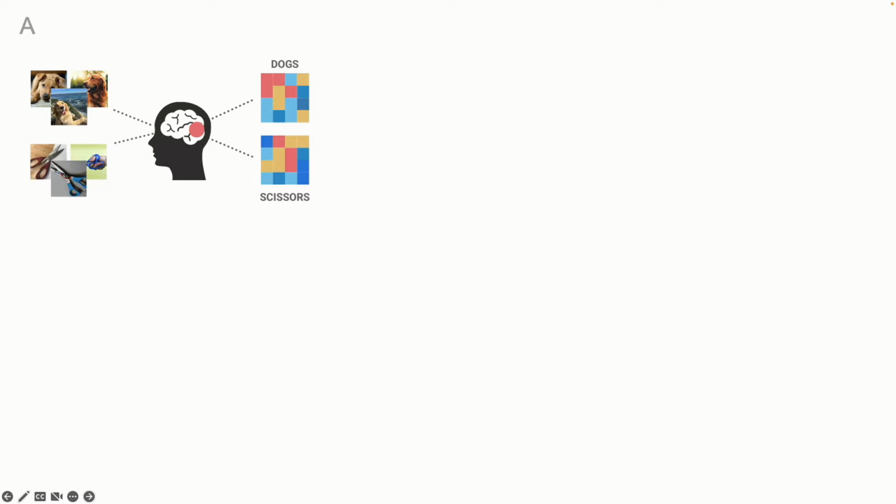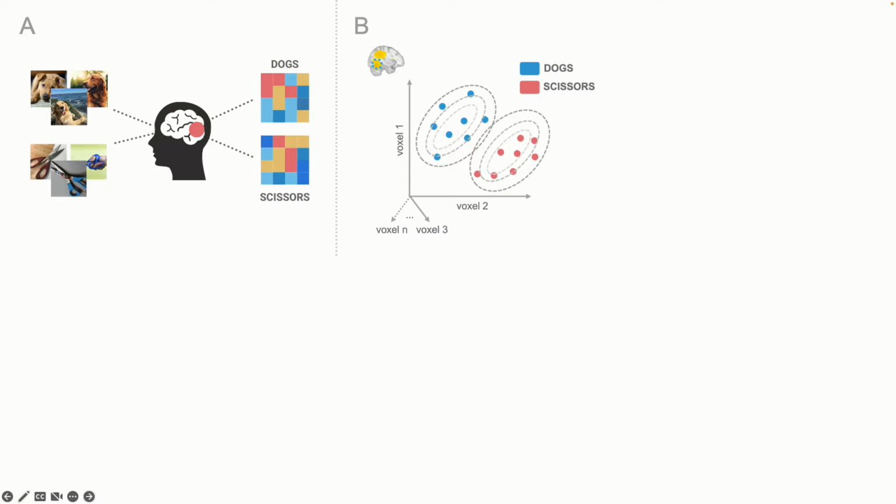The first step of this experiment consists of training a machine learning model. We present 18 participants with pictures of two stimuli categories, dogs and scissors. For each participant, we train a probabilistic model to differentiate between class patterns in bilateral fusiforms. These regions belong to the semantic network and can be consciously controlled to match specific perceptual representations.